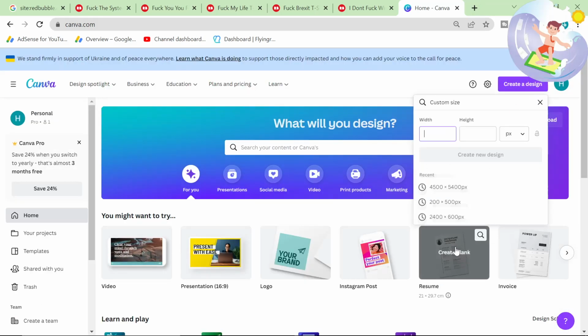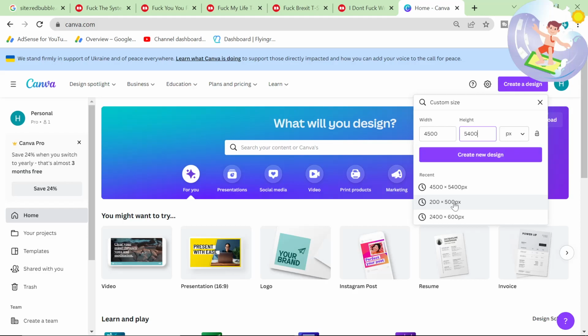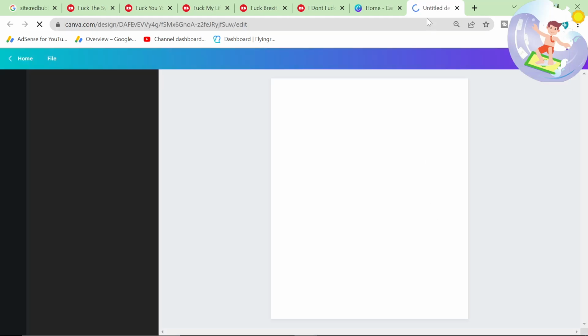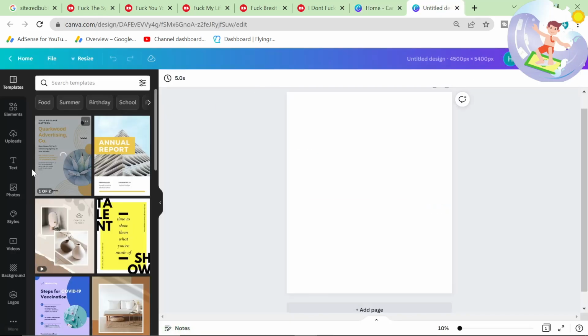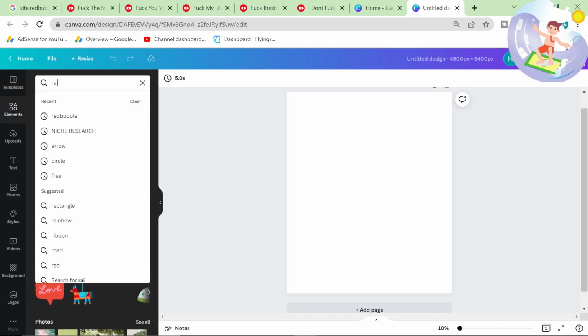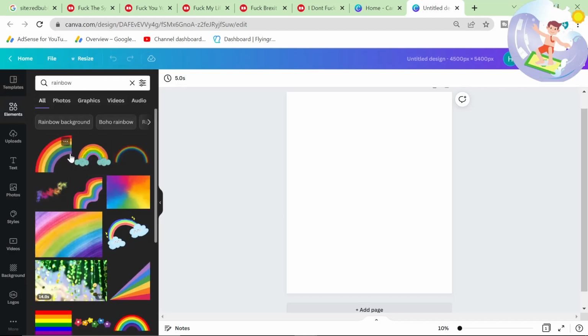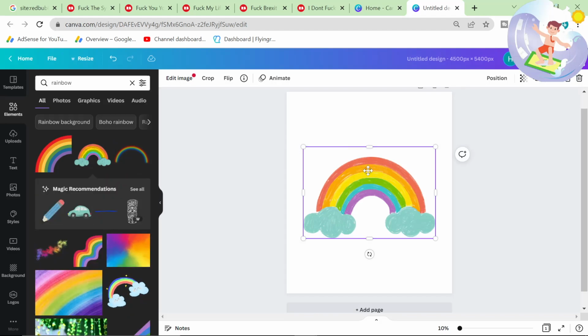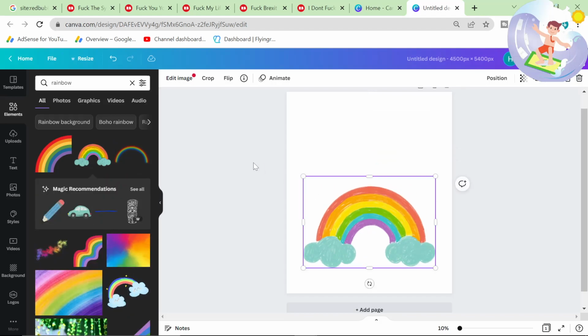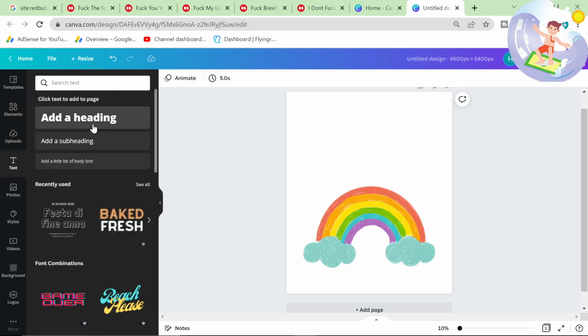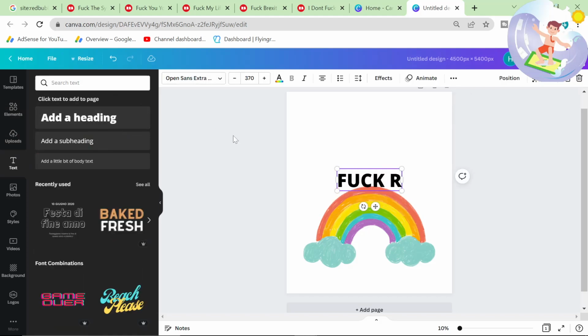Go on Canva, custom size 4,400 by 5,000, whatever I just said, 5,400. Elements, let's go rainbow. Go this one here, that's perfect. That's such a good rainbow. I love Canva. And then we just write the keyword.